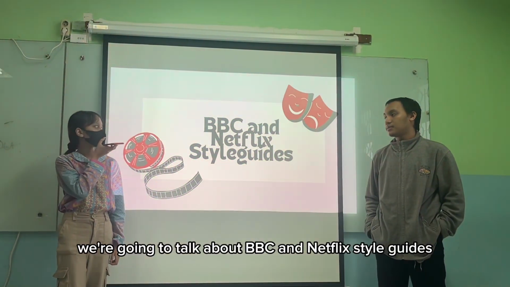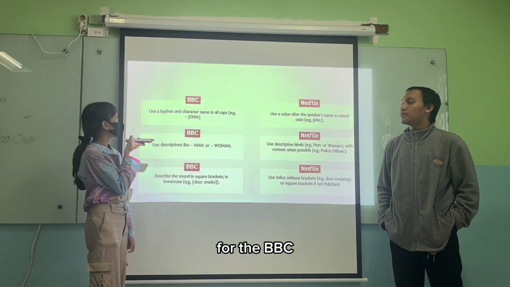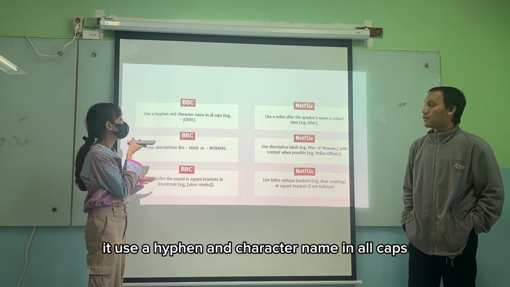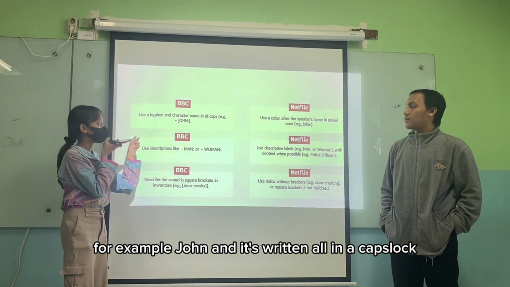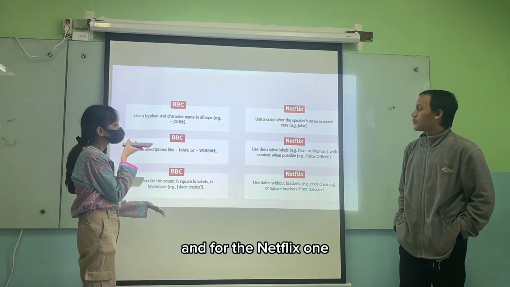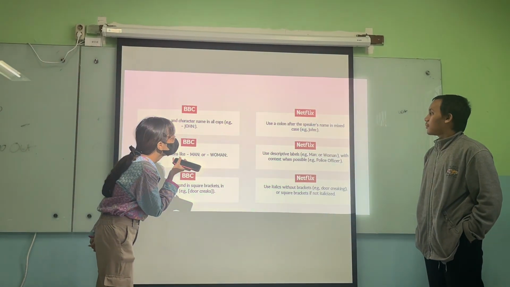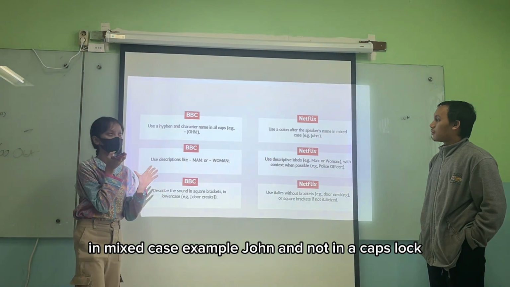Now we're going to talk about BBC and Netflix style guides. For the BBC, it uses a hyphen and the character name in all caps. For example, JOHN, written all in caps lock. And for Netflix, it uses a colon after the speaker's name in mixed case. Example, John, and not in caps lock.